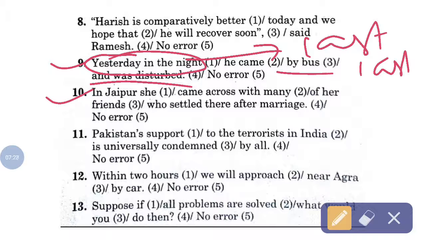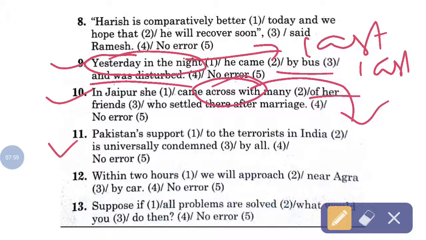Then: in Jaipur she came across with many of her. So across with, you can't use "across" and "with" together. So you can't use both together. Next one is: Pakistan's support to the terrorists in India is universally condemned by all.